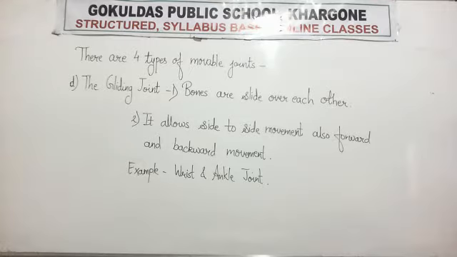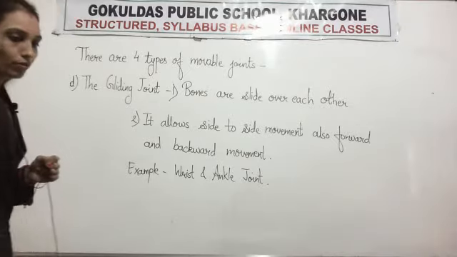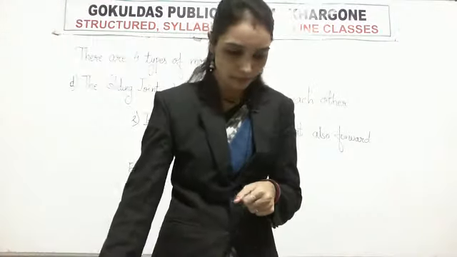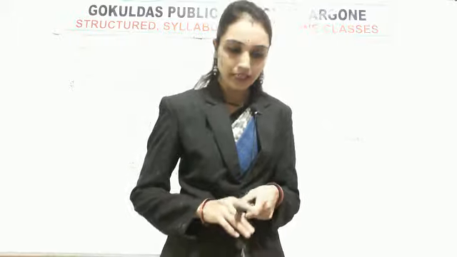Second, it allows side to side movement and also forward and backward movement. Examples, wrist and ankle joint. Now we have done the oral question that is given at book page number 87.